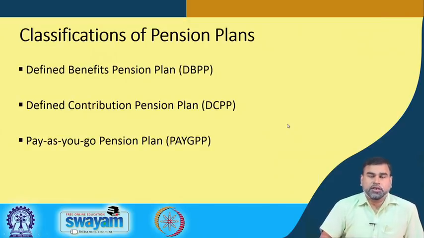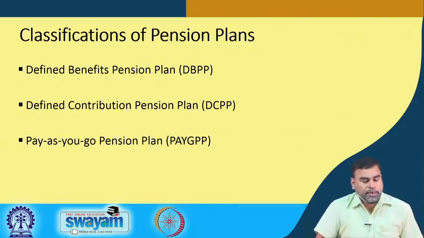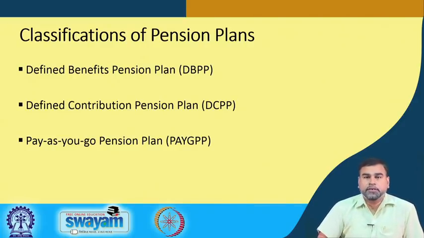Then we can come to the pension schemes or the pension plans. Theoretically the pensions are divided into three types of plans which exist across the globe. One is your defined benefit pension plan, and you have the defined contribution pension plan, then you have the pay as you go pension plan. What does it mean? If you see one by one, what do you mean by the defined benefit pension plan, which basically is related to GPF.